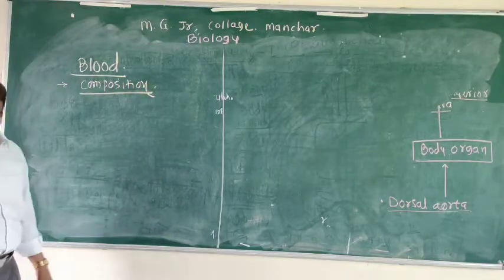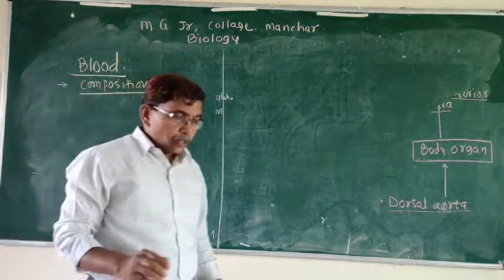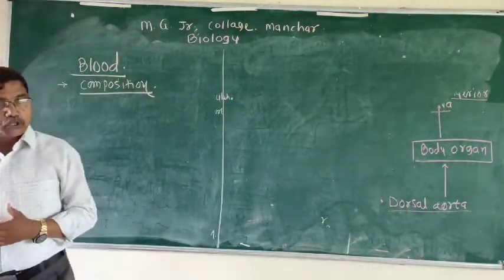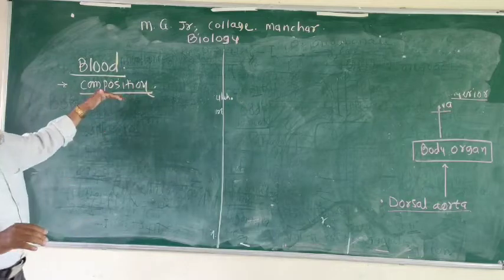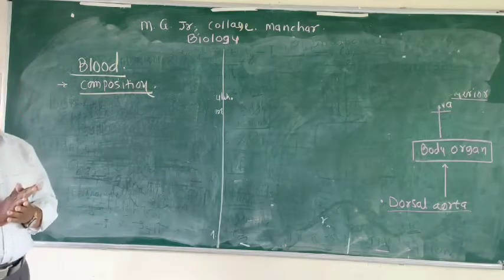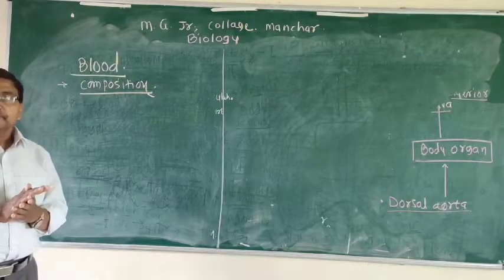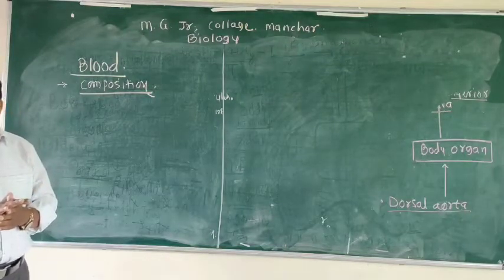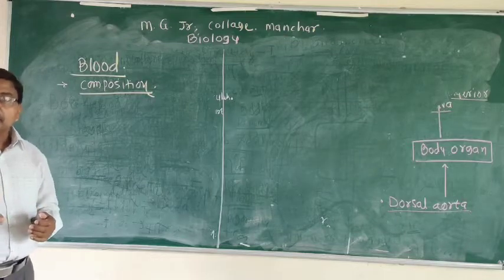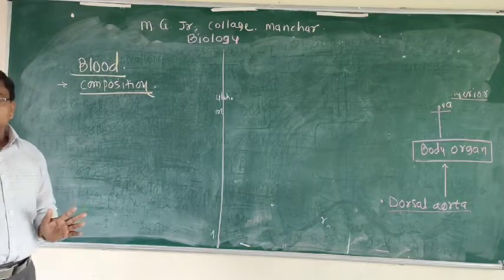Actually, blood is a fluid connective tissue which is formed from embryonic mesoderm. This blood in the human being is red in color, viscous, slightly alkaline, slightly heavier than water, a fluid connective tissue.